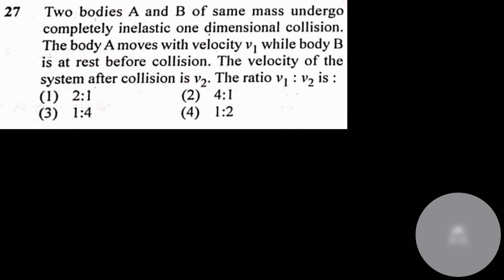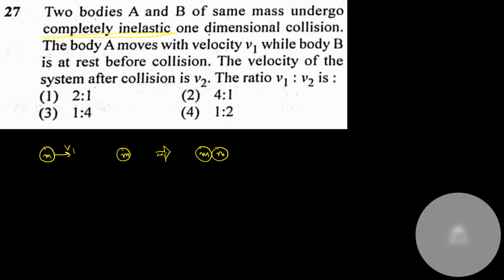This is the question from collision. Two particles A and B of equal mass, the first with velocity v1, and the second particle is without any velocity. After collision, both of the particles will move together. Why? Because a completely inelastic collision is mentioned.